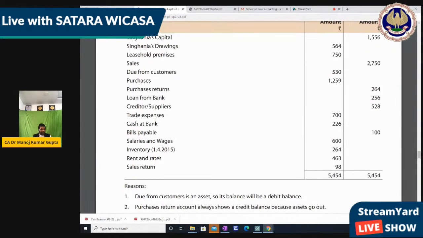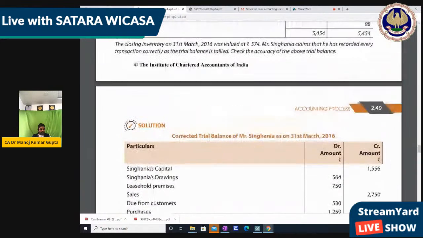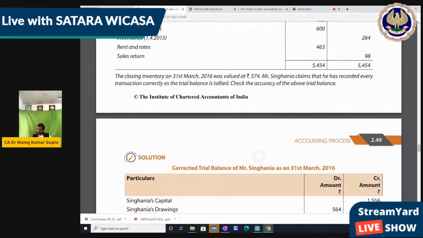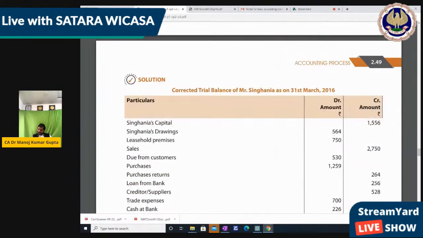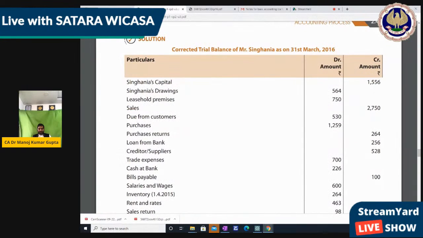Let's take the total of this sum. 564 plus 750 plus 530 plus 1259 plus 700 plus 226 plus 600 plus 264 plus 463. It's 463 they had mentioned, but here we had written 263. No, it is 463 only, but I think we had written 263.